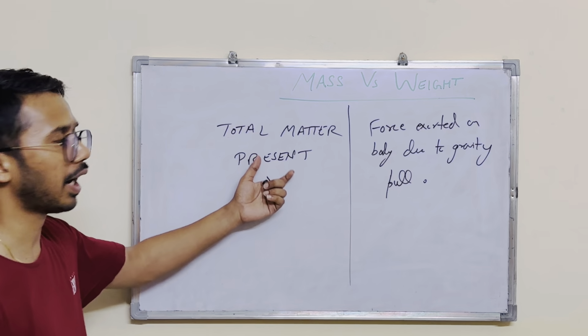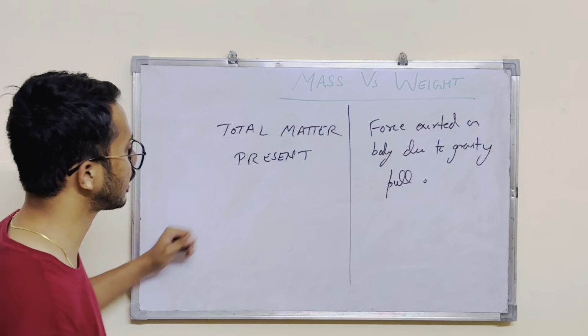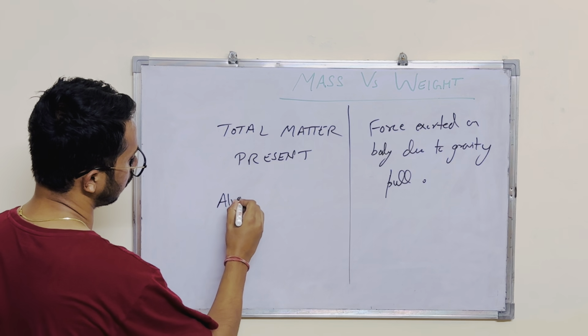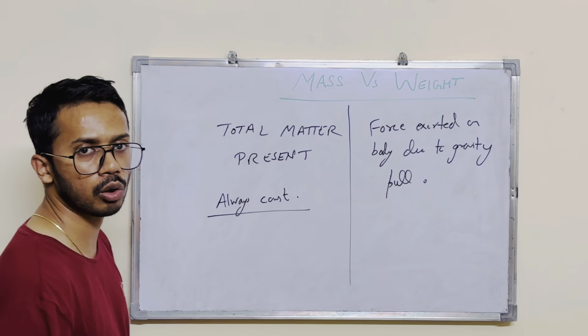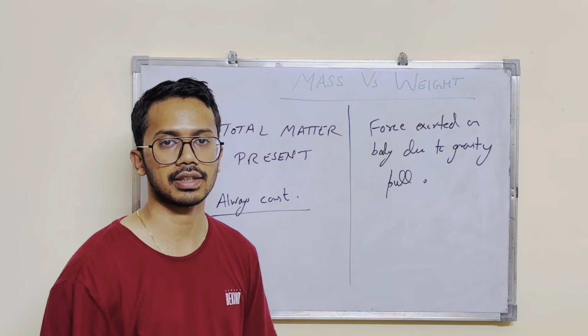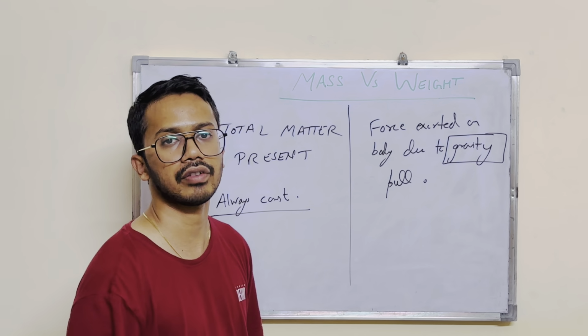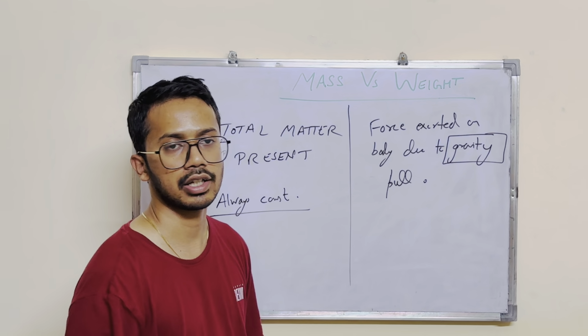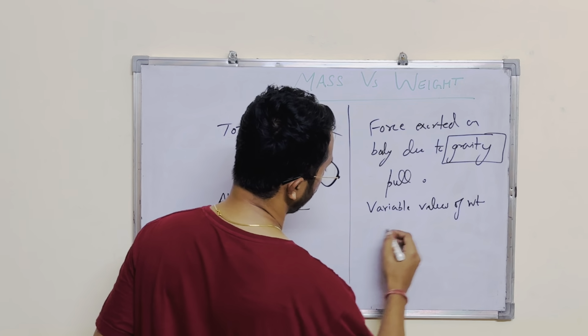Now since mass is total matter, its value remains constant throughout the universe. So we can say mass is always constant. No matter where you go, where you want to calculate, its value is going to remain the same. Whereas if we talk about weight, since weight is force due to gravity, and we have discussed in our previous videos how gravity can vary, weight can also vary. So we can have variable values for weight for the same body.